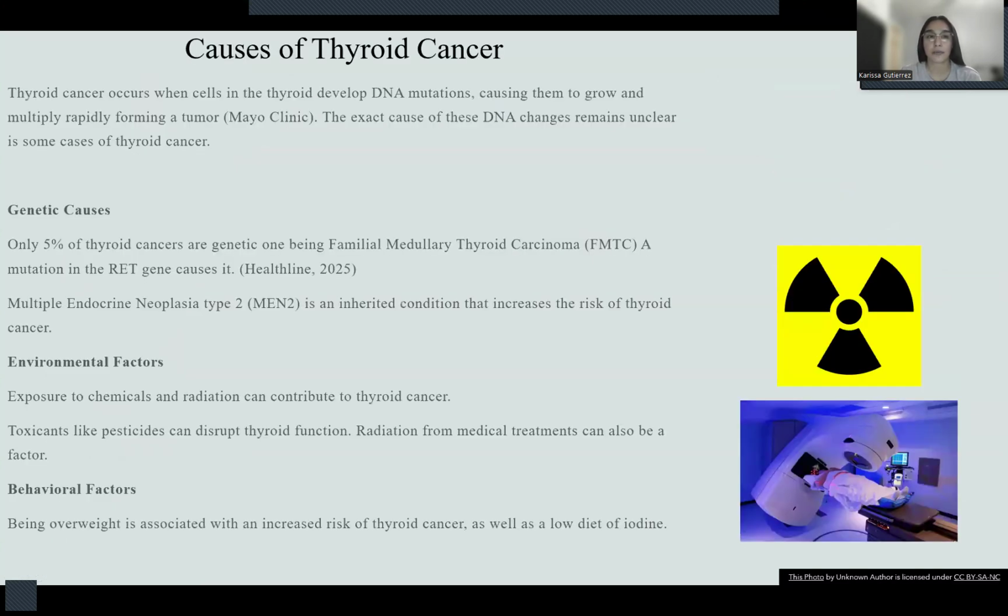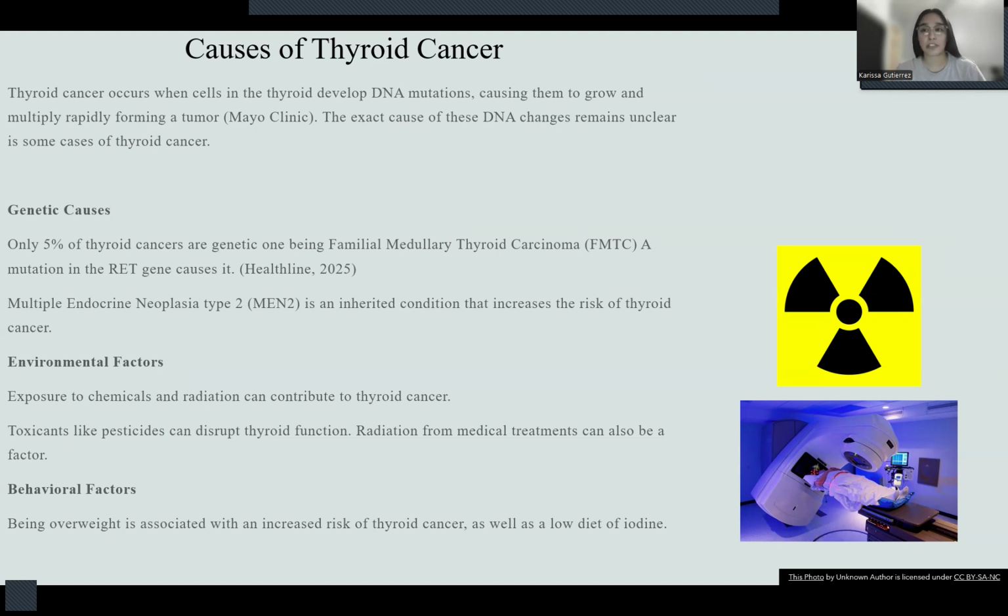Some causes of thyroid cancer is when cells in the thyroid develop a DNA mutation, causing them to grow rapidly, forming tumors. Some of the exact causes of these DNA changes remain unclear. Some genetic causes of thyroid cancer can be about 5% of them being the FMTC, which is a mutation in the RET gene. Another form of genetic thyroid causes is going to be the M2. It's an inherited condition that increases the risk of the thyroid cancer.